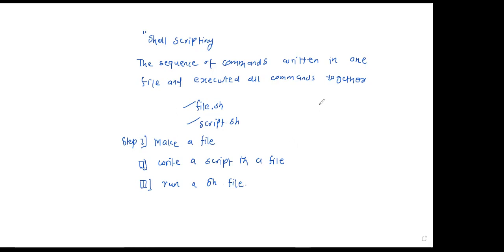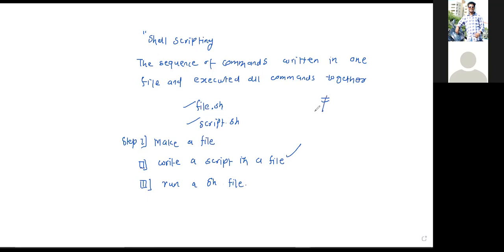Now in order to make a file, we first always put a hash, followed by an exclamation mark. The hash and exclamation sign together are called a shebang.